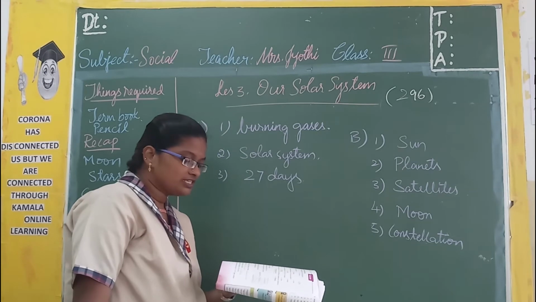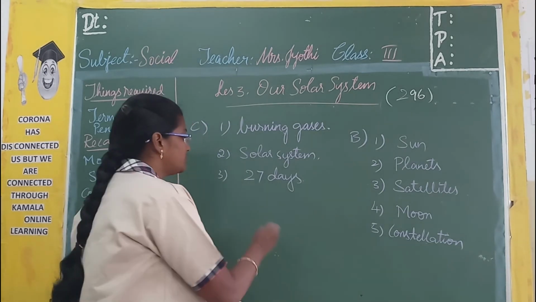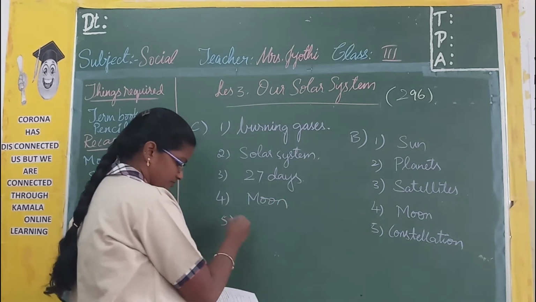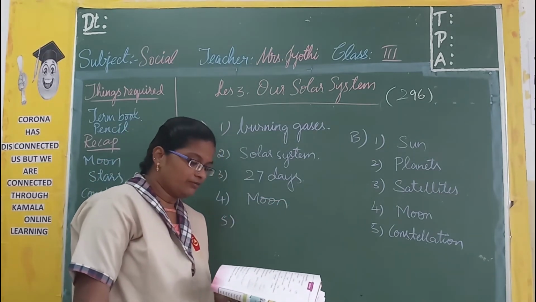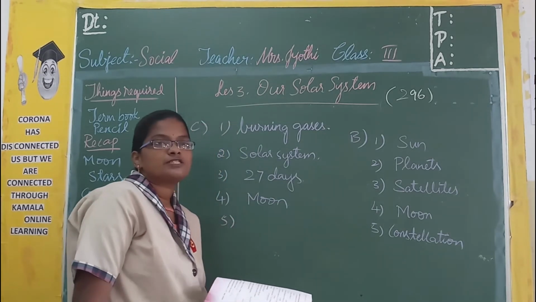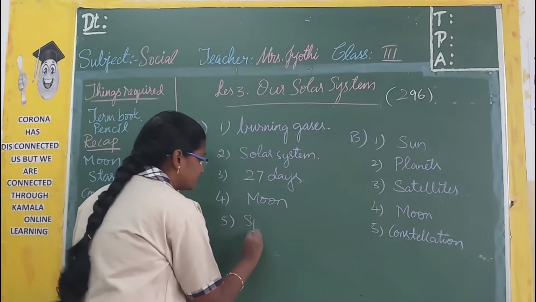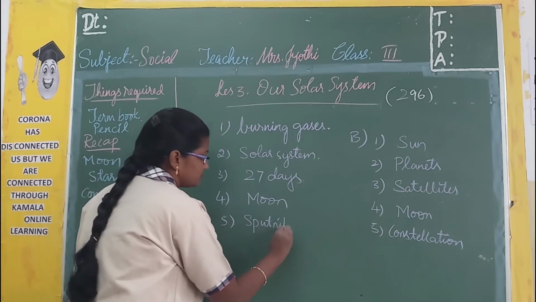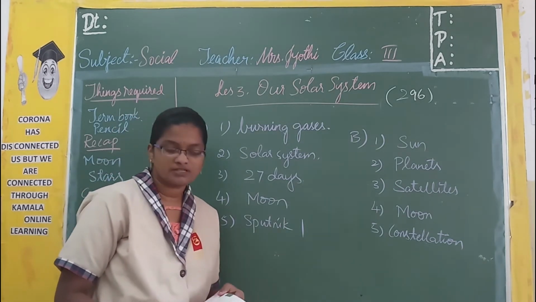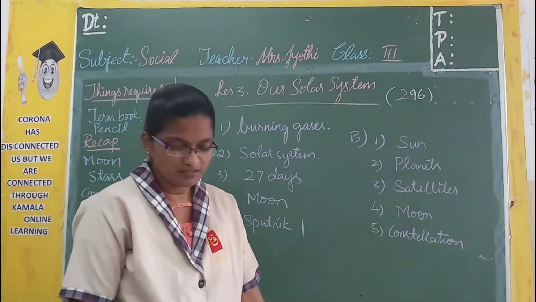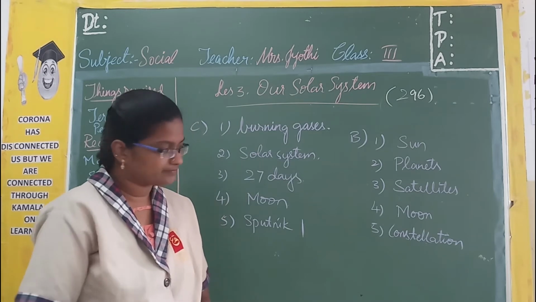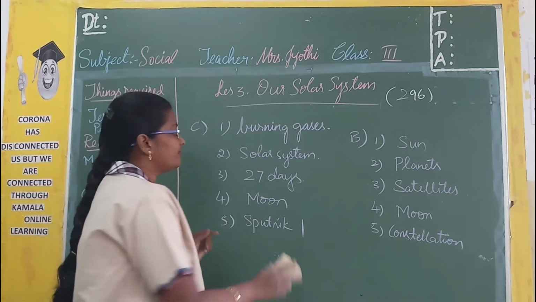The dash is the natural satellite of the earth. So which is the natural satellite? It is moon. The first human-made satellite that was launched in 1957 was called Sputnik 1. This is the first human-made satellite which Russia launched in 1957. So these are the answers. Hope you all have written it.